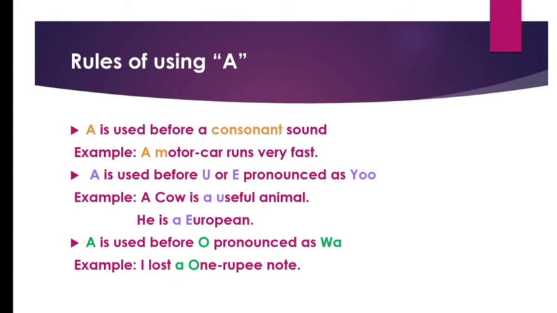The next point. A is used before O. O, which is again a vowel, is pronounced as Wa. W-A, Wa. It starts with W. That is why we have to use A before it. See the example. I lost a 1 rupee note. This particular word, 1, is pronounced as W-A, Wa. So, I hope this part is clear to you.